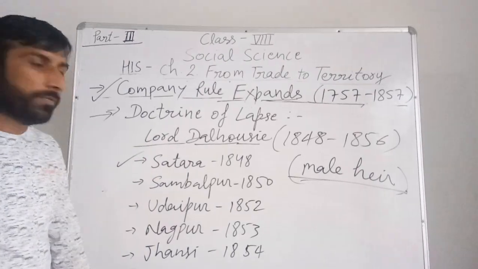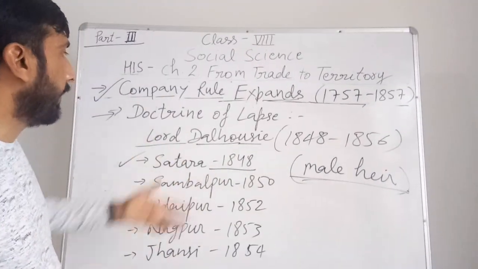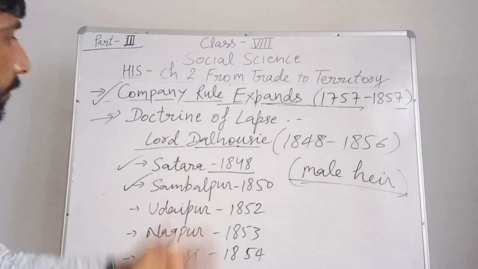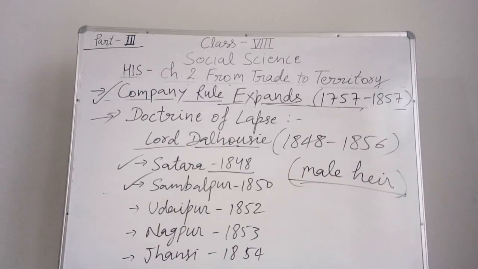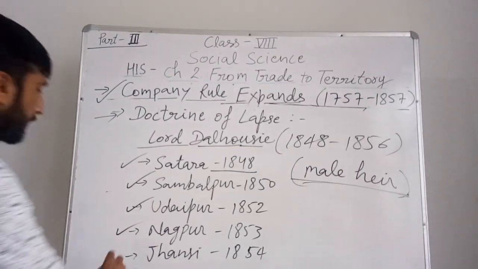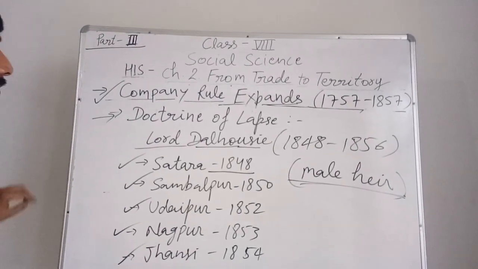According to this policy, Satara was annexed by the British in 1848. Sambalpur was annexed through this policy in 1850 and Udaipur in 1852. Nagpur in 1853, Jhansi, you know very well about this Jhansi, 1854, and one more state, Awadh.